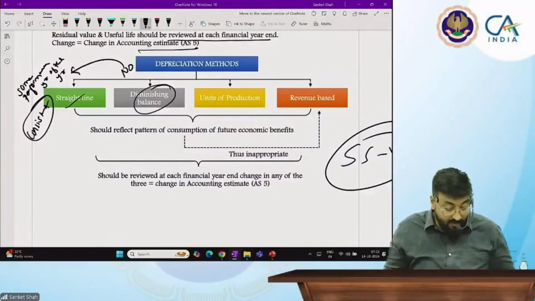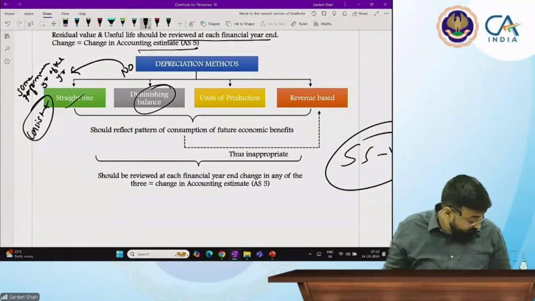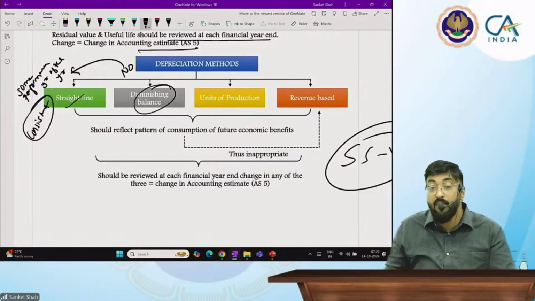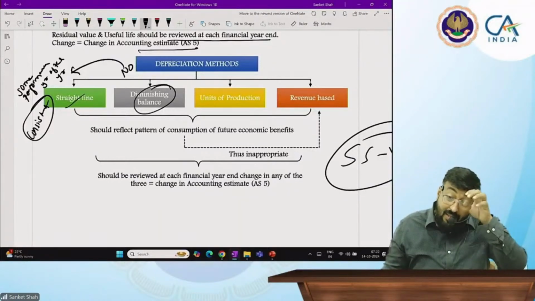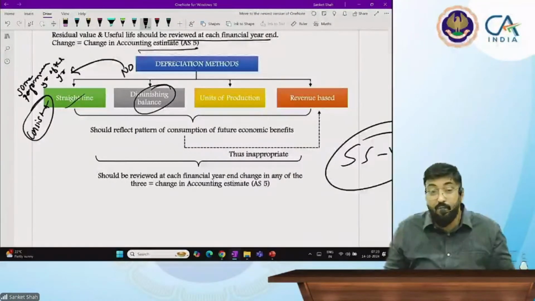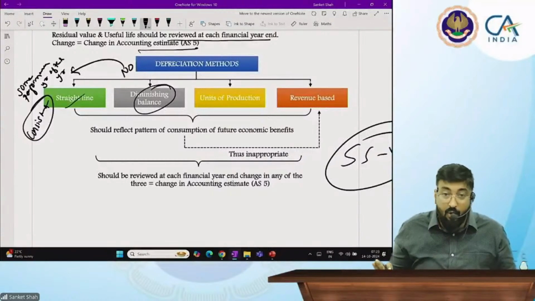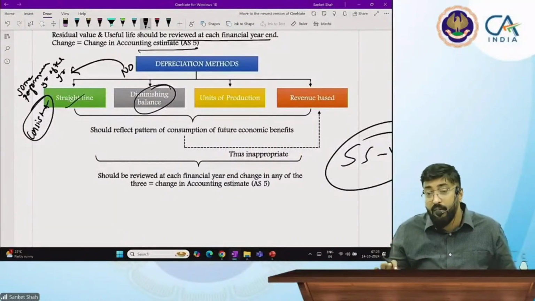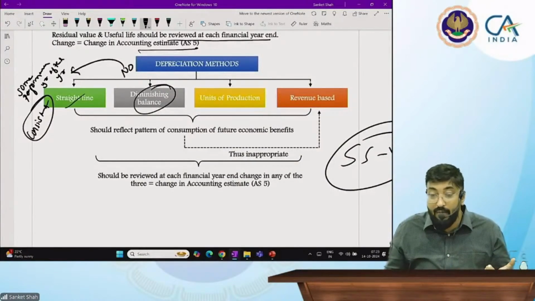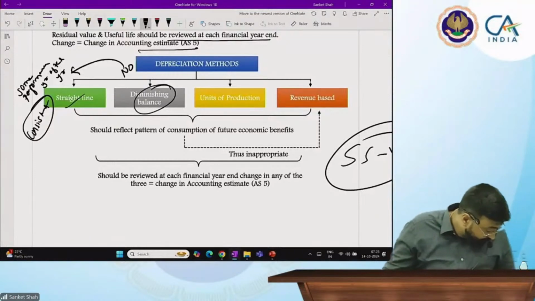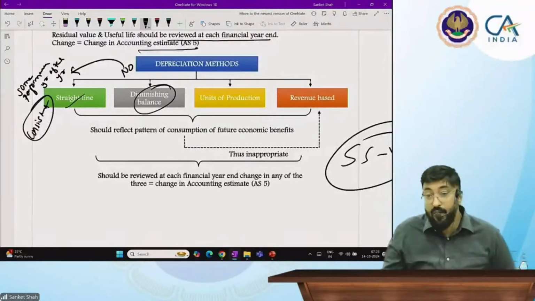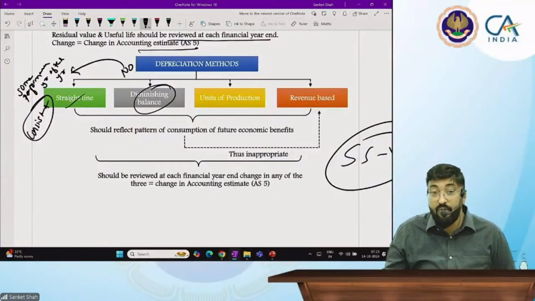And revenue based standard. Now, what is revenue based? Revenue based means how much you are earning from that asset, in that way you are going to distribute it, and it is not allowed. We never use revenue based. So how much I earn from that asset, in that ratio I will divide the asset life, so I will divide the depreciation. So it is not allowed.